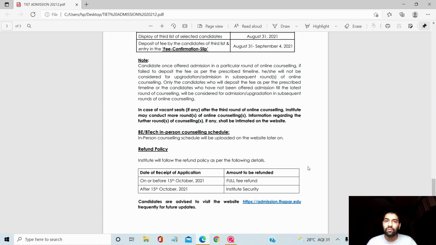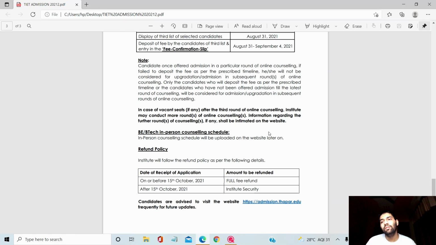Talking about the cutoff, you also know that most of the students are getting quite high marks in boards this year, so cutoffs might increase as well. I also made a detailed cutoff video with all the cutoffs for all the branches, so you can see it if you want. Let's discuss computer branches only.